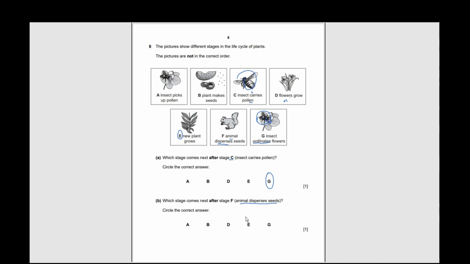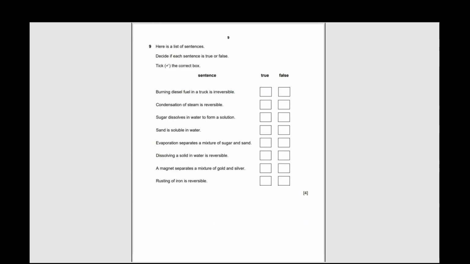Keep in mind, before flower grows, plants need to be grown. So we go for E. Moving on. All right.